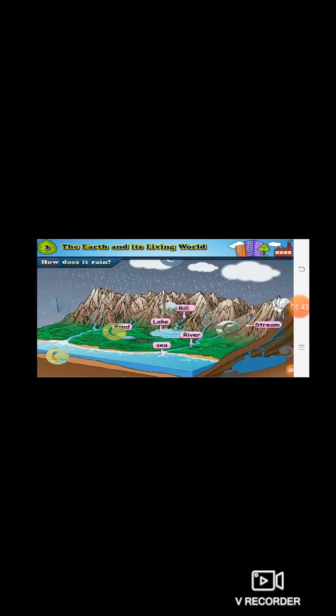Now what happens? These fine droplets come together and they form a cloud. So now they are converted into bigger drops, and these bigger drops are very heavy, and now they cannot float in the atmosphere. So they fall down on the earth in the form of rain. This water which comes in the form of rain now flows on the earth. Then it flows into rills, rivers, streams, lakes, ponds, and finally meets the sea.